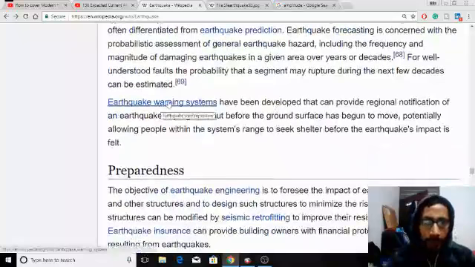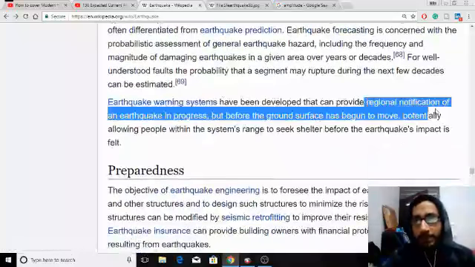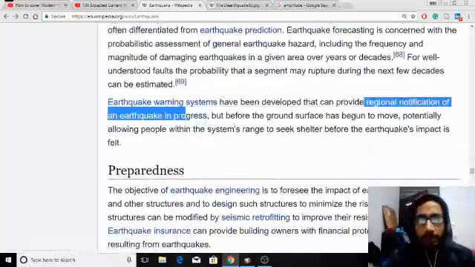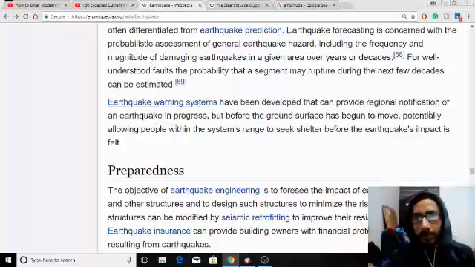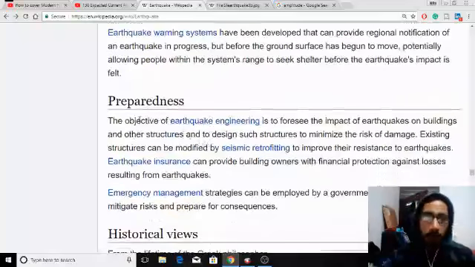An earthquake warning system has been developed that can provide a regional notification of an earthquake in progress, before the ground surface has begun to move, potentially allowing people within the system's range to seek shelter before the earthquake's impact. But it's our fault, no? Government will only predict. It's our fault to be protected, right?